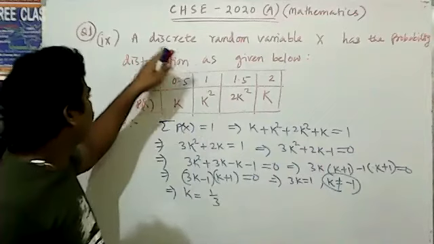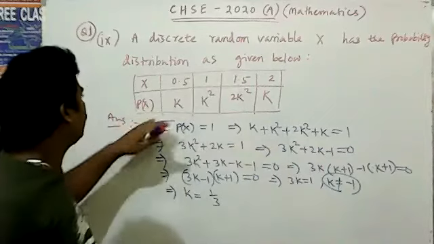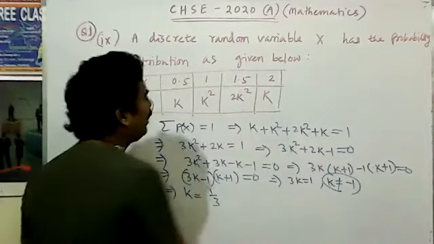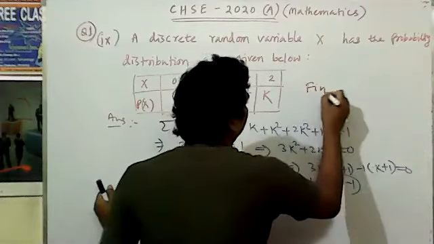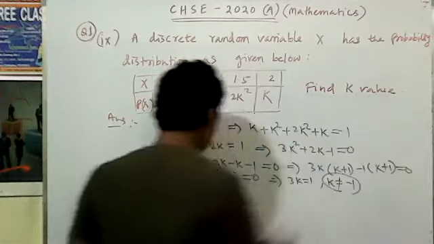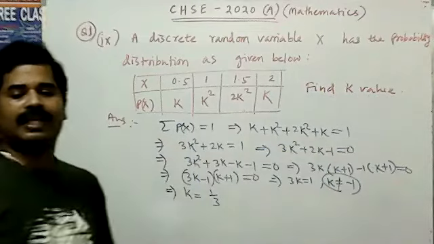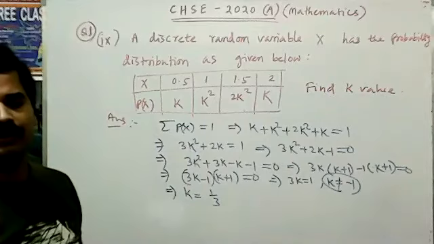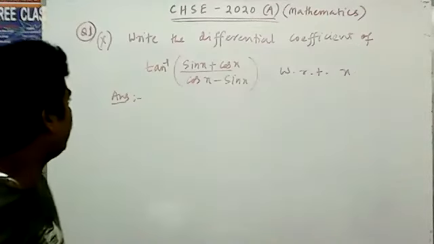Question: a discrete distribution is given below. Find the k value. The question was to find the k value. So what is the k value? It is equal to 1 by 3. Okay, that is the question given.